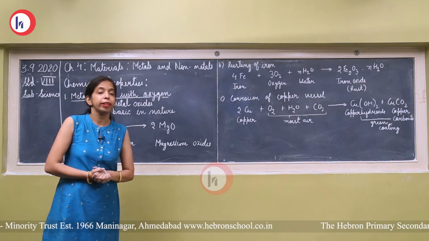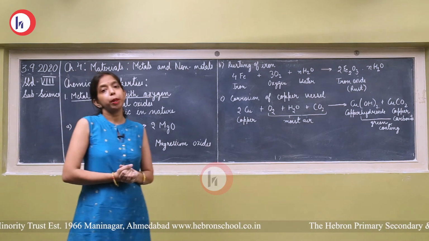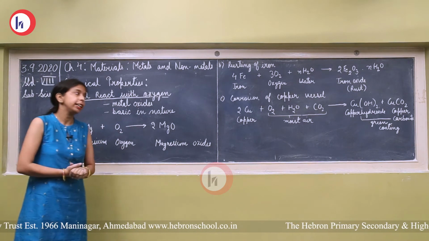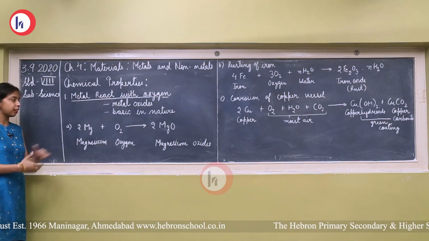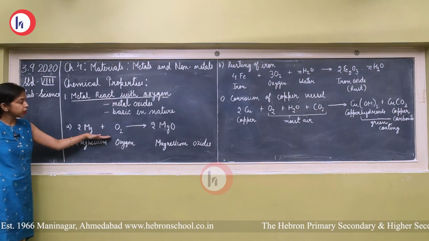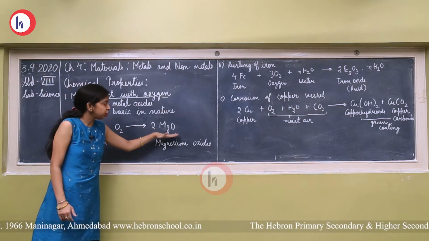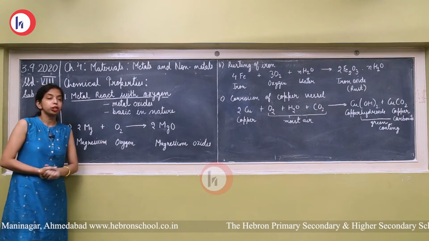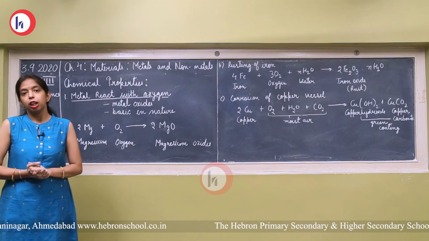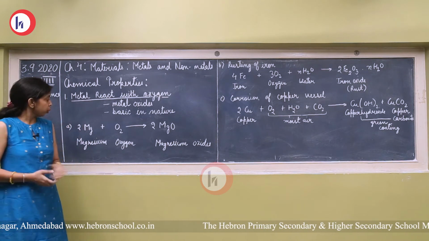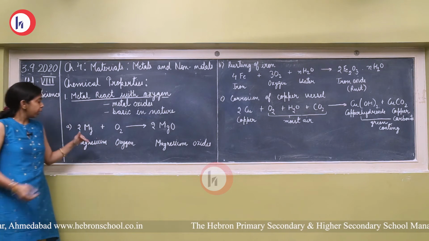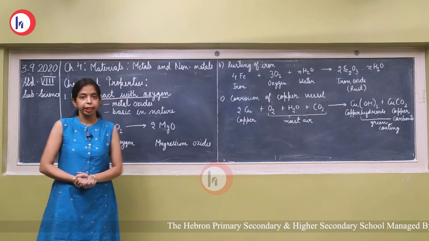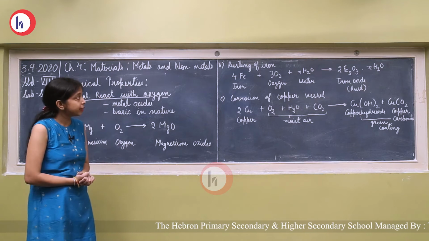When we use the red litmus paper, that red litmus paper turns blue, and this shows that the metallic oxides are basic in nature. Now we can see the first example. 2Mg plus O2 gives 2MgO. Mg means magnesium. Magnesium is a metal. O2 means oxygen. In our atmosphere, oxygen is found in the form of O2. When magnesium reacts with oxygen, it forms magnesium oxide, and this magnesium oxide is basic in nature.